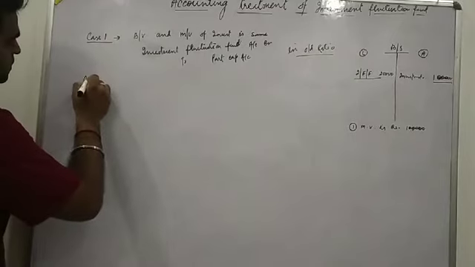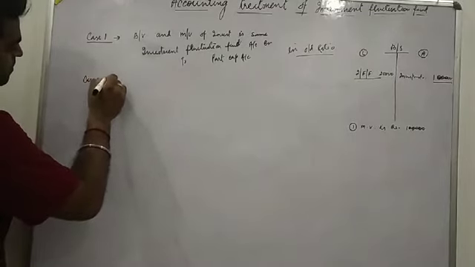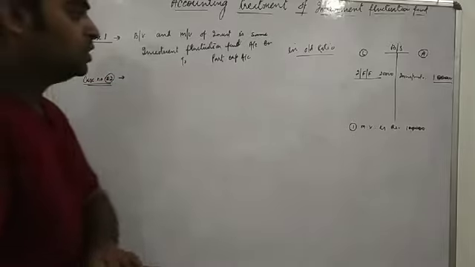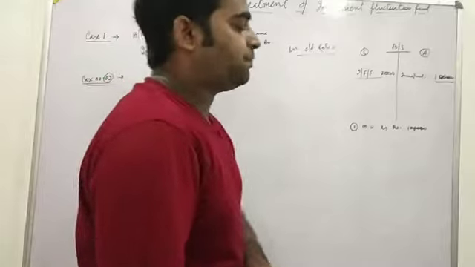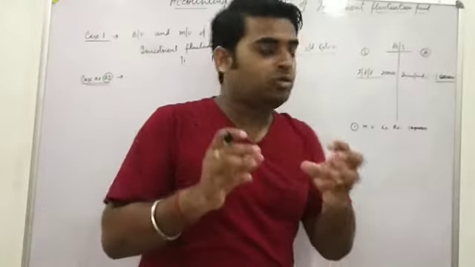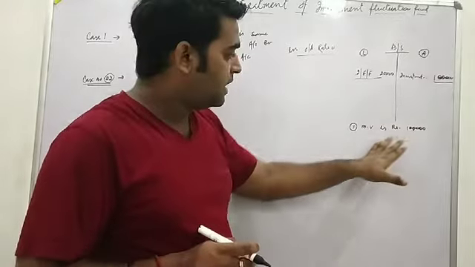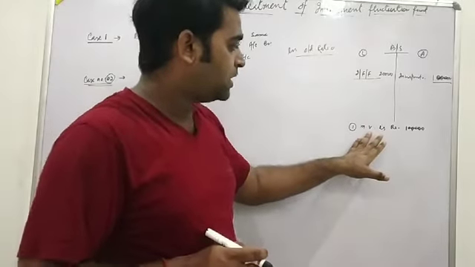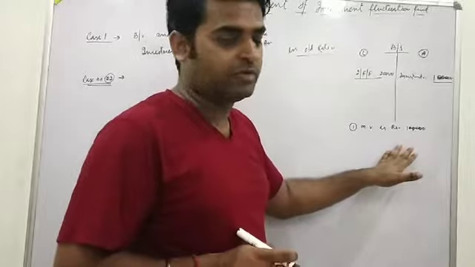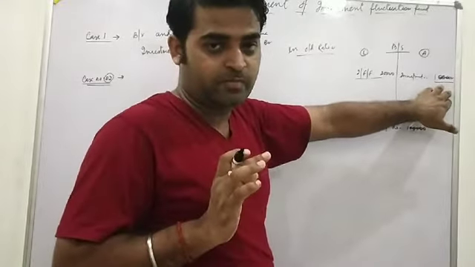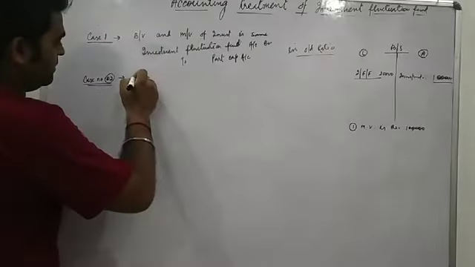Case number 2. When the market value of investment is less than book value.